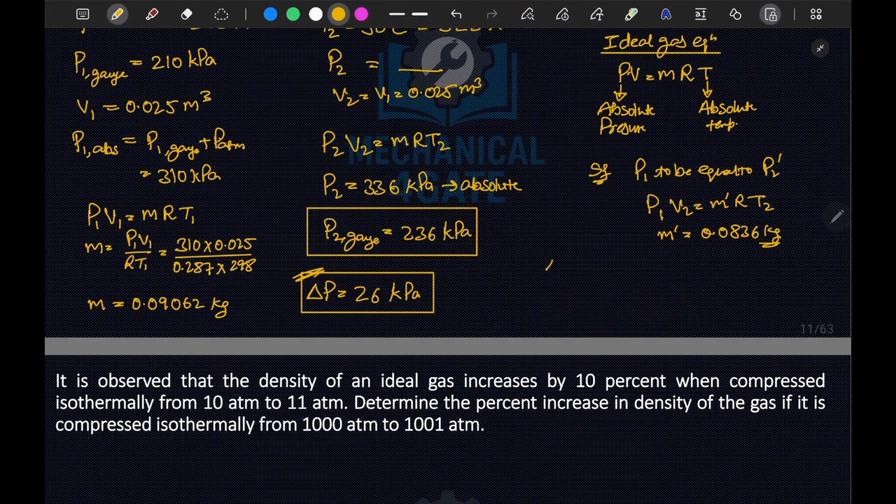So delta M, the amount of gas released, is M minus M dash, which is 0.09062 minus 0.0836, about 0.007 kg, basically 7 grams of gas. If we bled out 7 grams of gas, the pressure will be equal to the original pressure.